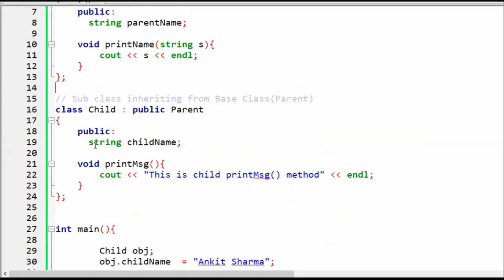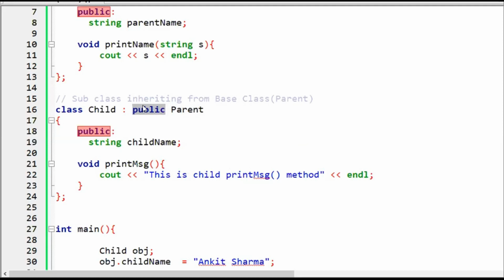Another class is a child class. Let's focus on the data and the function. The data is child name and the function is print message. If the child method print message is called, then this message would print on the screen or console. But here there is a little change in the code. We are using a colon, then public, and then the base class name. This is the way to inherit a class: we use a colon, and we use the access modifier.